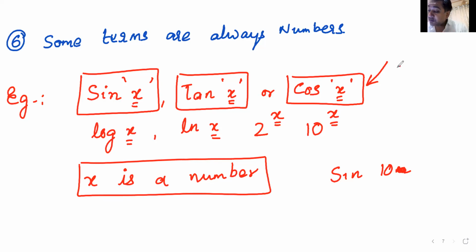Sin x is also a number. Yes, Anna, that's very correct. Sin x is also a number. So x is a number. Sin of x is also a number. Am I clear with this concept? Whenever you come across these terms, x is a number and the entire thing is also a number.